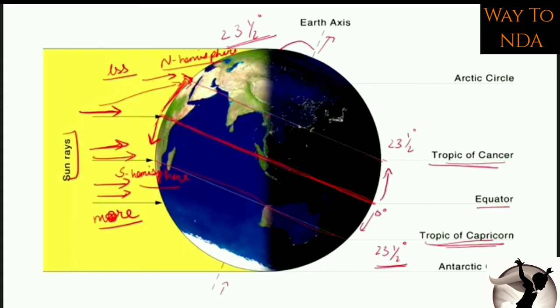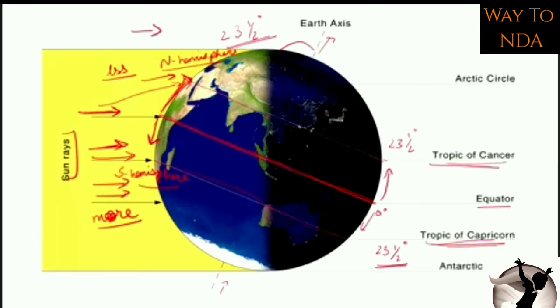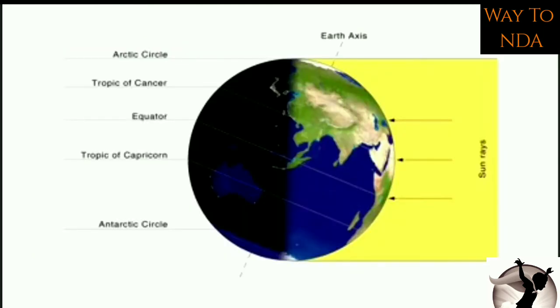But when earth will move and go in the other direction, because here you can see this is sun, and the earth is on the right side of the sun. But when earth will move on the left side of sun after revolving, because earth is revolving, you know that it takes 365 days, at that time what will happen? Here you can see northern hemisphere is getting less light and southern hemisphere is getting more light. But when earth will go on that side, northern hemisphere will get more light and southern hemisphere will get less light.